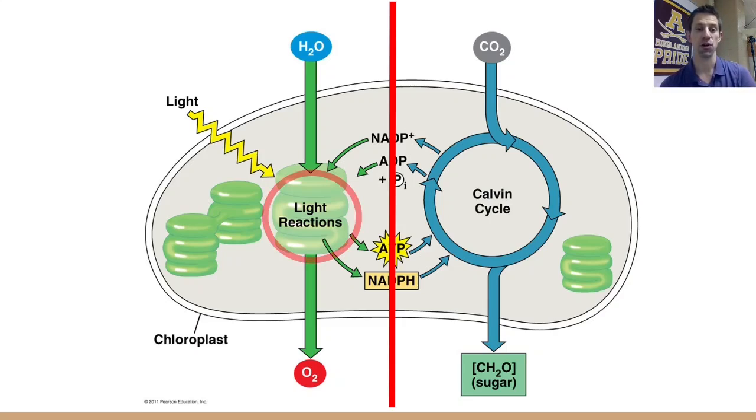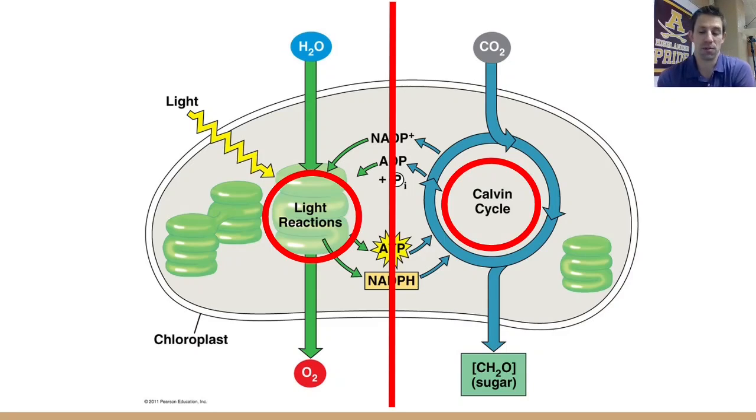The first reaction is what we call the light-dependent reactions. In the light-dependent reactions, this is where light is actually used. Just an overview of this process: water will be brought in, and using energy from light, the water is split. When water is split, you release some oxygen, and we're going to use the energy there to make a couple of other chemical compounds that then go over to what we call the Calvin cycle, or the light-independent reaction.